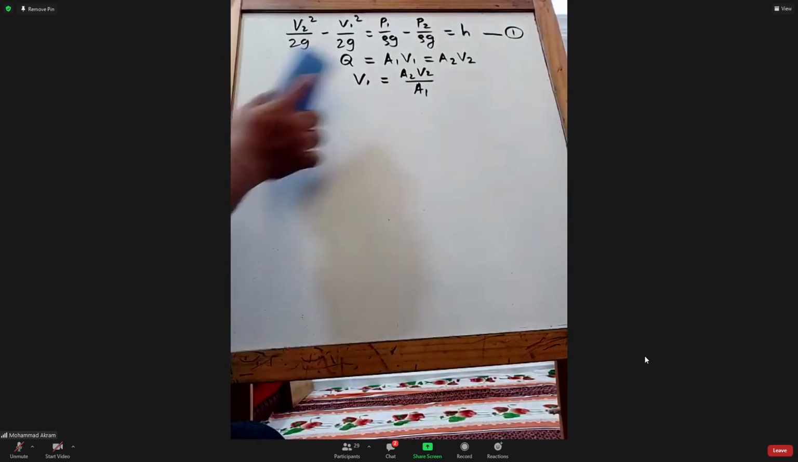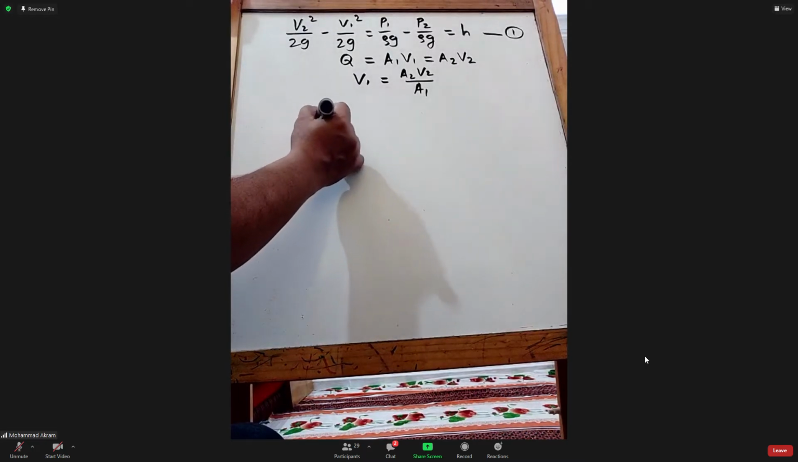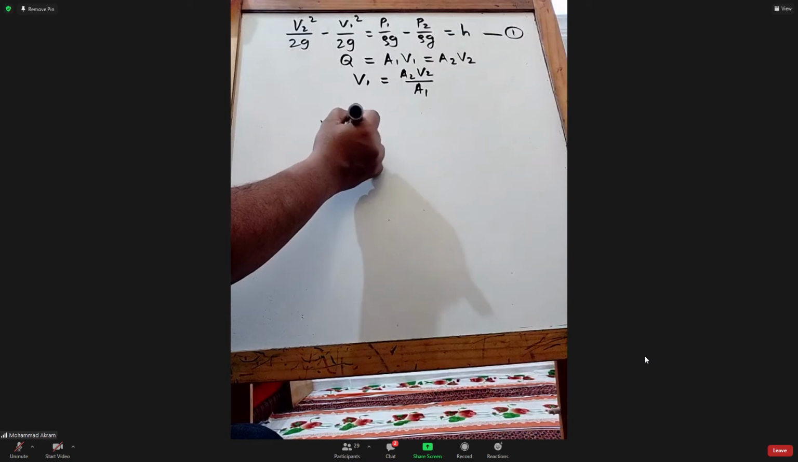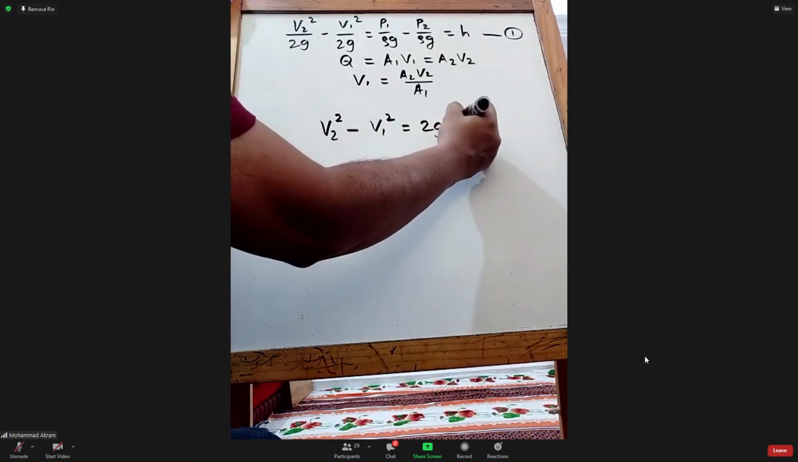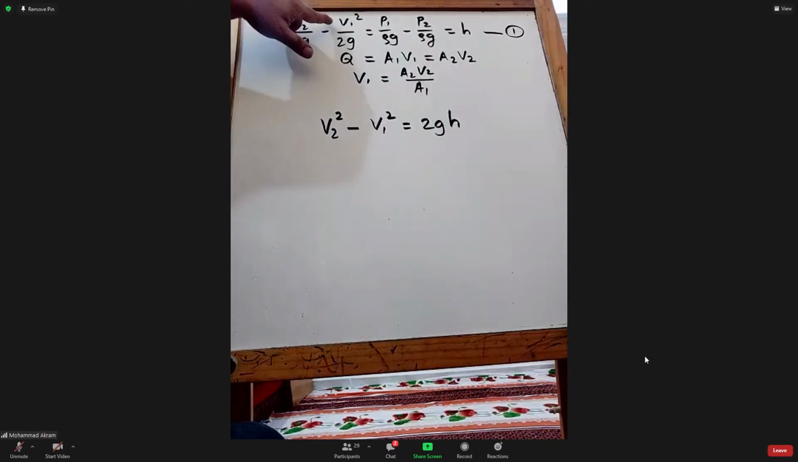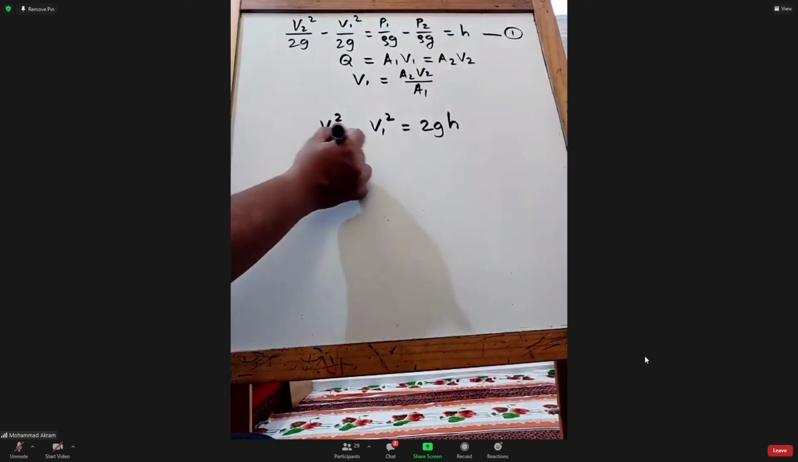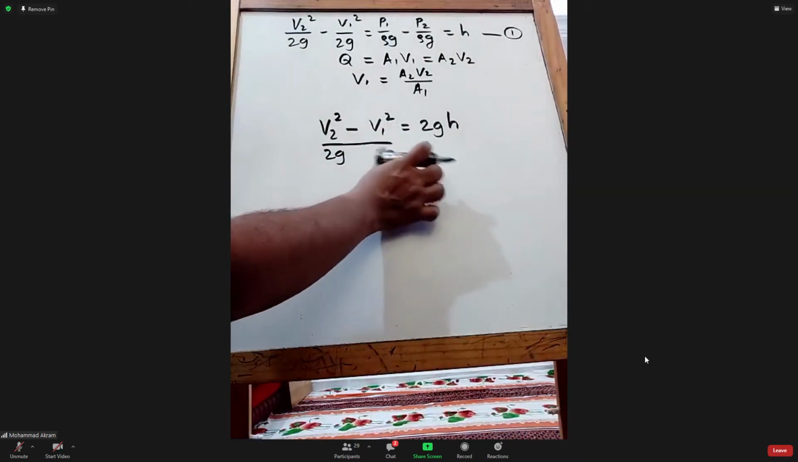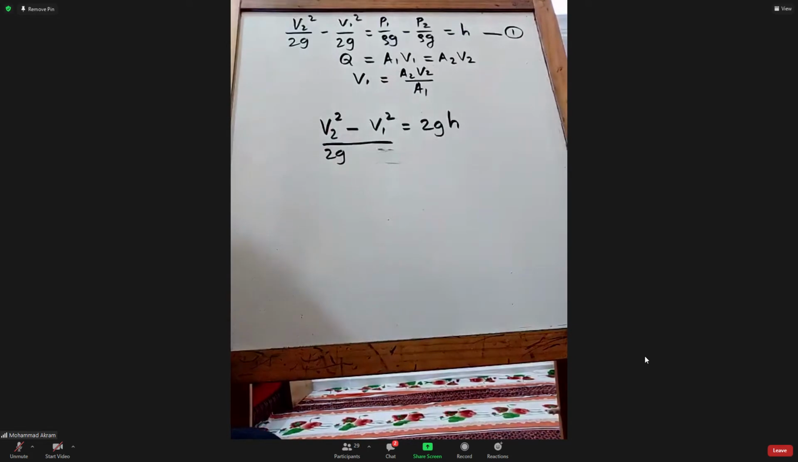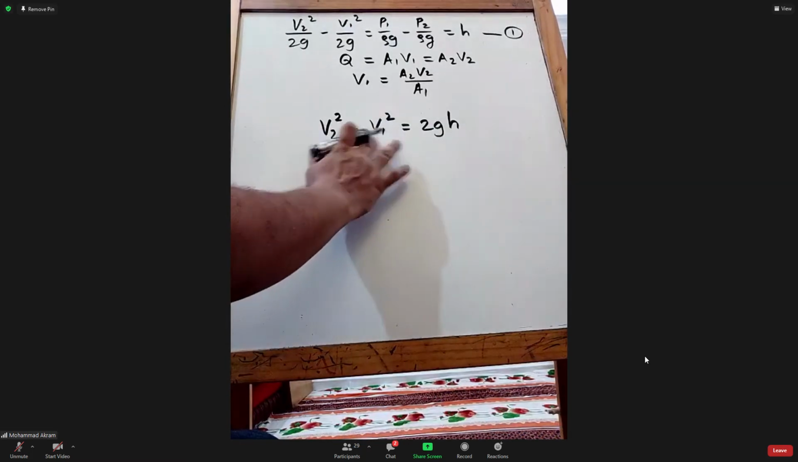Now, V2 square minus V1 square is equal to 2GH. Am I right? V2 square minus V1 square divided by 2G it was, right? Can I take this 2G to the other side into H? It was divided by 2G on both terms, so I can combine it into one and take it to this side. So V2 square minus V1 square.